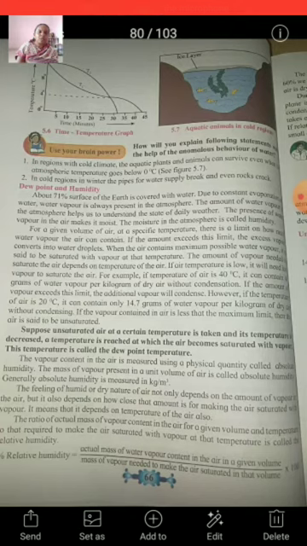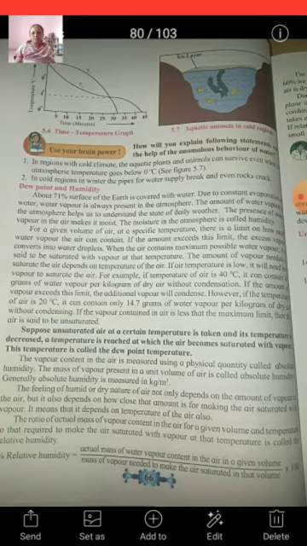The temperature of water in the upper part, T2, therefore decreases rapidly to 0 degrees Celsius. The temperature of water in the lower part, T1, however remains at 4 degrees Celsius for some time, and then decreases slowly to 0 degrees Celsius. This is due to the anomalous behavior of water.